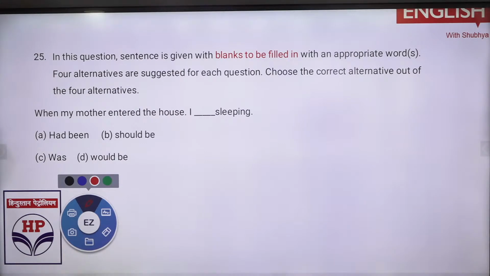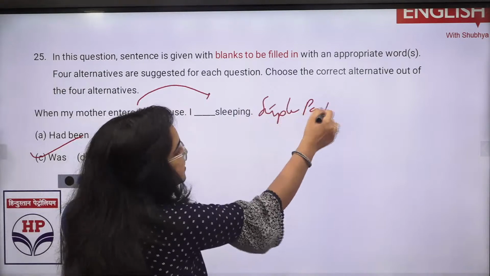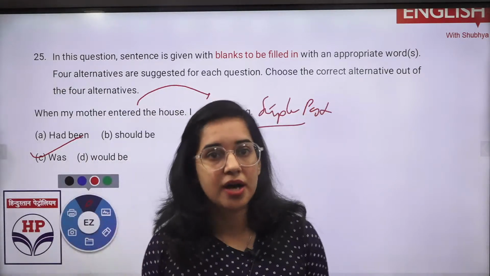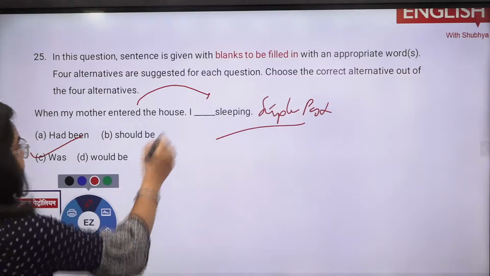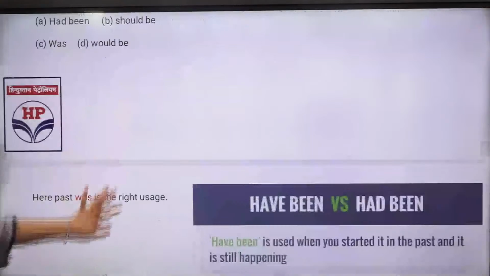Now this is very important because I know many of you will make a mistake in this. When my mother entered the house, I was sleeping. Very nice. Now everyone is right. जब मेरी मदर, देखो एक ये याद रखना, सिंपल पास्ट लगेगा इसमें. Why? Because it is situational. जब वो घर आए, मैं सो रहा था, right? So here it would be simply I was sleeping. One is your past continuous and one is your simple past, right?